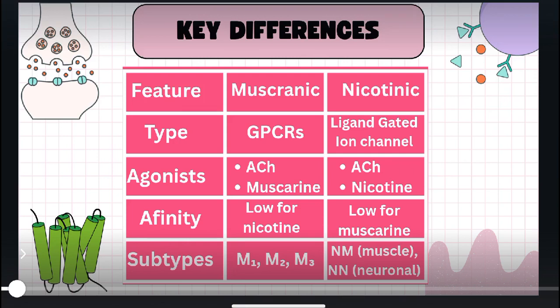There are M1, M2, and M3 receptors. In the case of nicotinic receptors, there are two subtypes: NM receptors, which are present in muscles, and NN receptors, which are present at the synaptic cleft or at the end of the neuron, most probably the preganglionic neuron and postganglionic neuron.